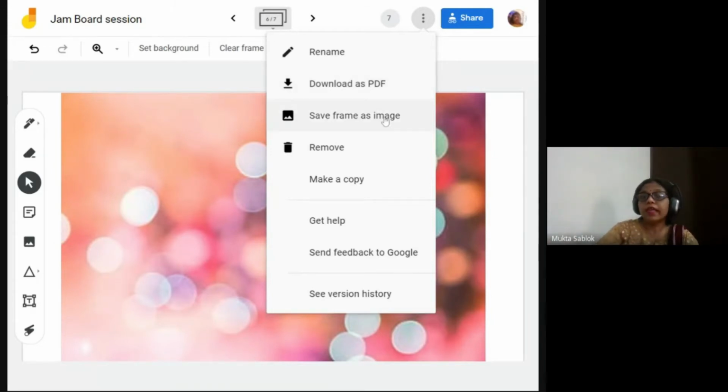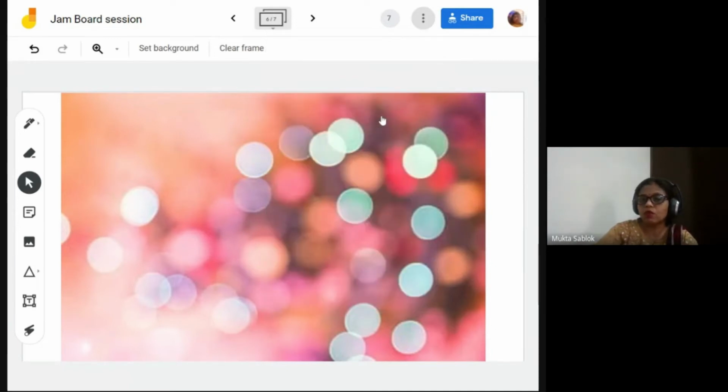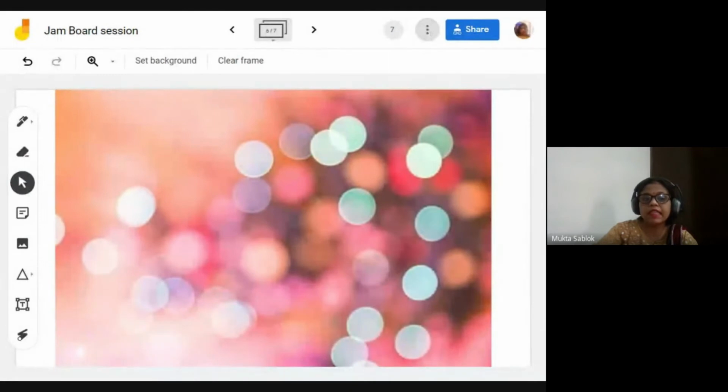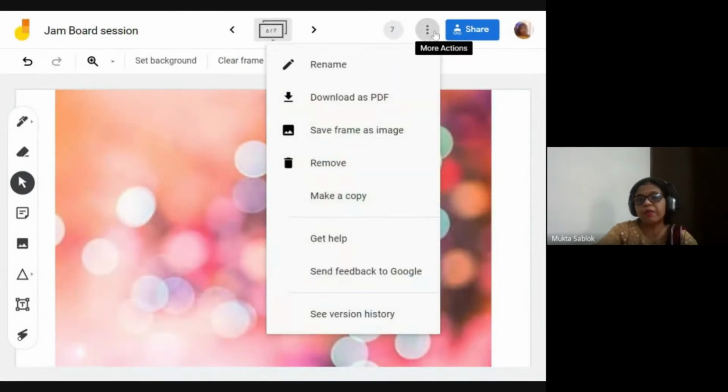You can save one particular frame as an image also, and it will be saved as JPG or PNG format. You can remove the jam, which I'll not do right now. We can make a copy of our jam also, and these are the help options.